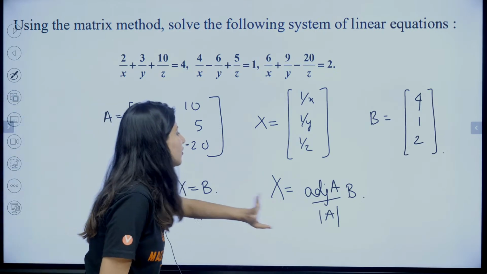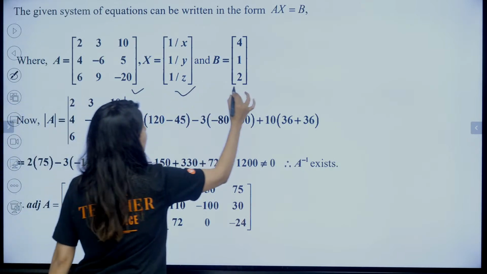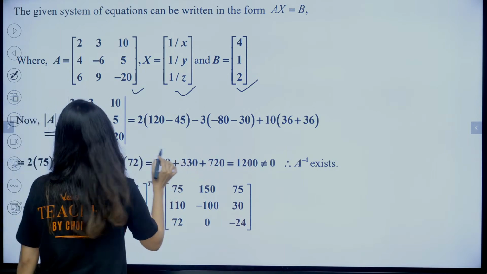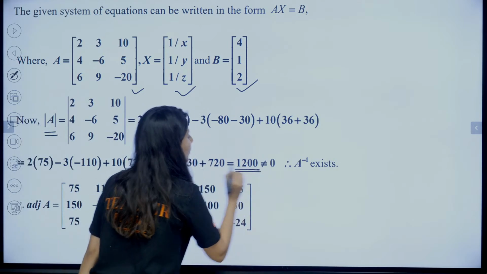Calculate determinant of A. So this is your determinant A. Can you see this is your A, this is your X, this is your B, right? Determinant A will be calculating, right? So determinant A is actually tough to calculate. So you will get 1200.